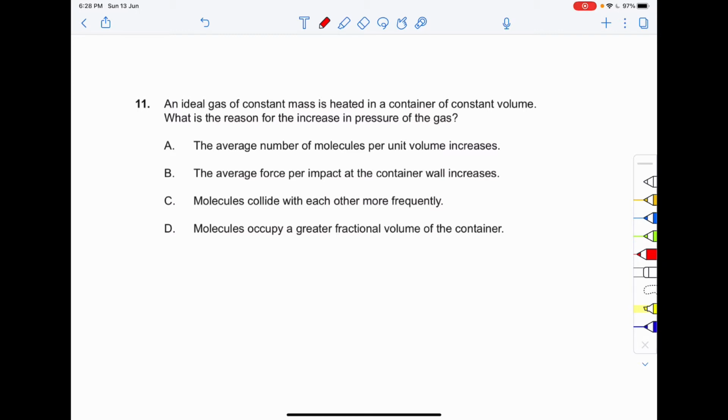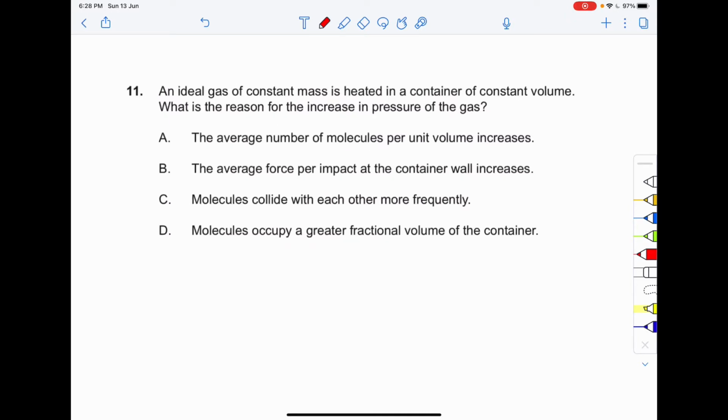So we know that as the temperature increases, the particles move faster, right? And therefore they have greater speed, so greater momentum, and therefore greater force when they collide with the walls, right? So that means the average force per impact at the wall increases, right? So that means the correct option for the increase in the pressure of the gas is that the average force per impact at the container wall increases, right? So that means the correct option to question number 11 is option number B. I hope you got the question.